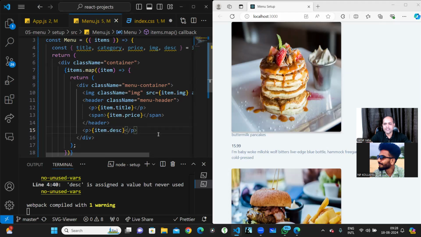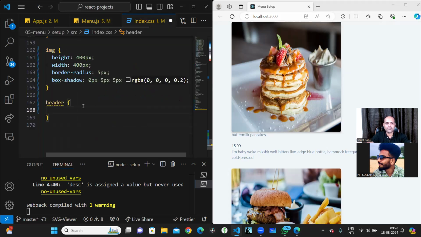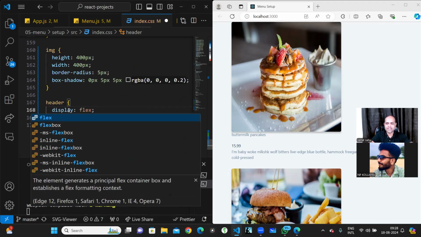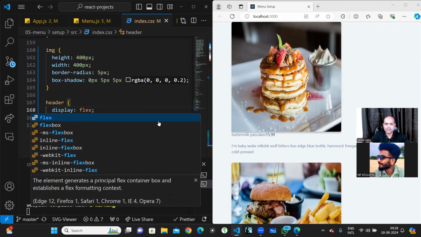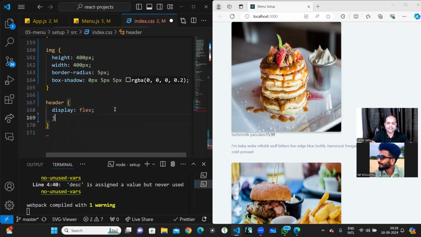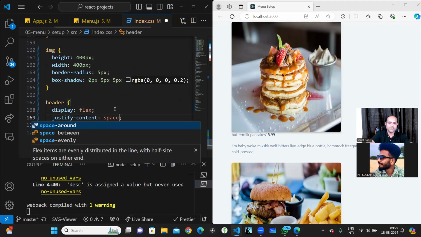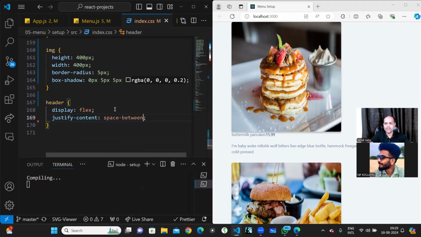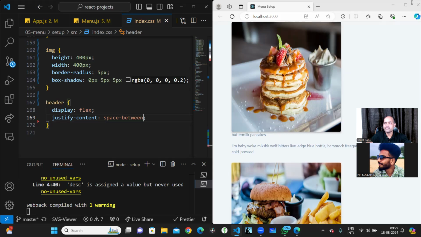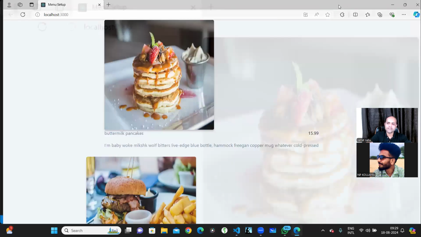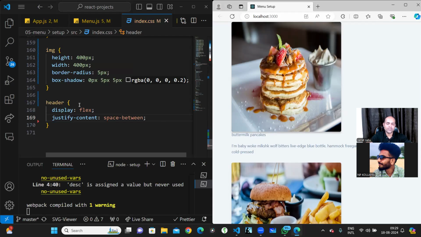One by one. So in the header, I'm having two things. Now I just write here display flex, and if I save over here, this price would be coming over here. Then I'll write justify content as space between. It went over here, and I don't want it to go over there. I want it to be in a limited space only right now.